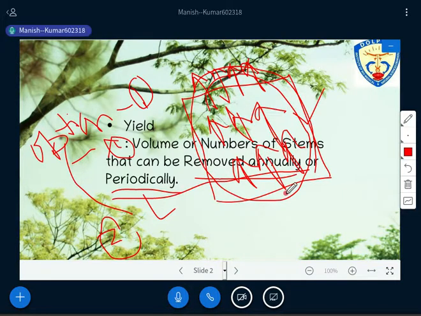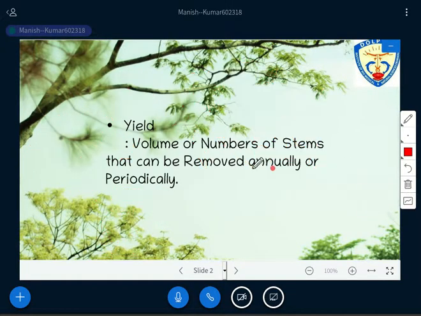Is there anything you want to ask about this concept? Only yield I have discussed with all of you. Okay, so no question can be asked.